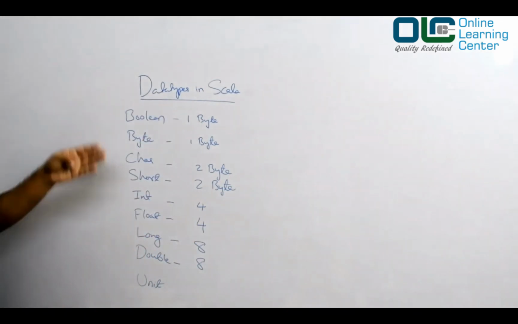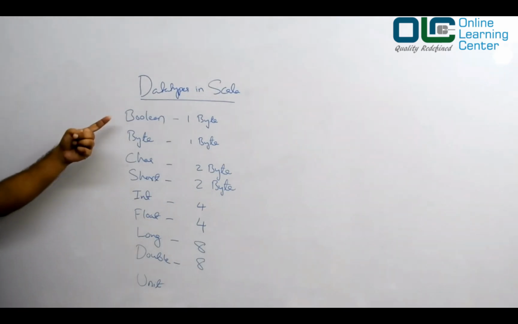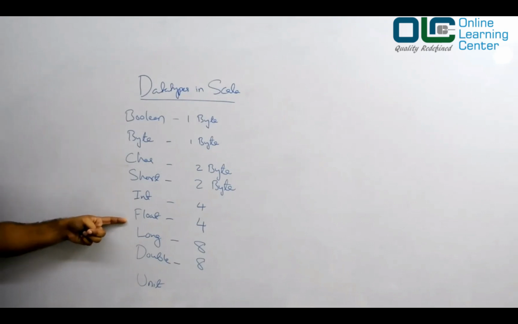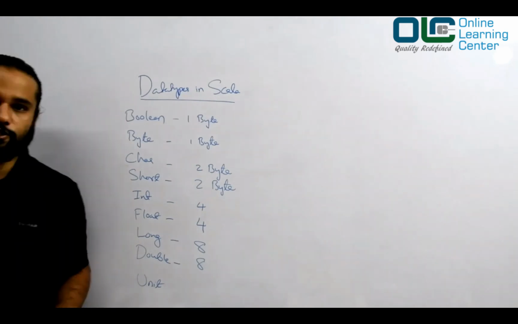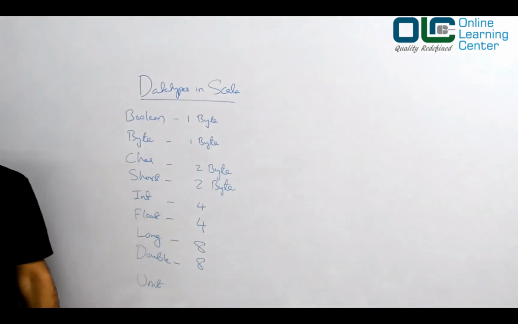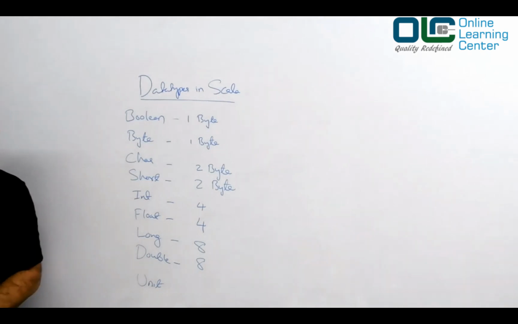From a consumption point of view, this is how much storage each basically takes: 1 byte, 2 bytes, 4 bytes, 8 bytes. Same as your Java. And for unit you do not have any such description, because it is just to represent the void type. We will talk about that also in detail.